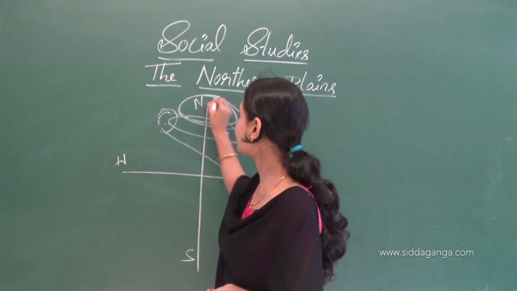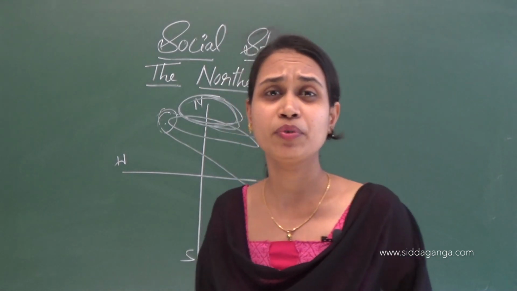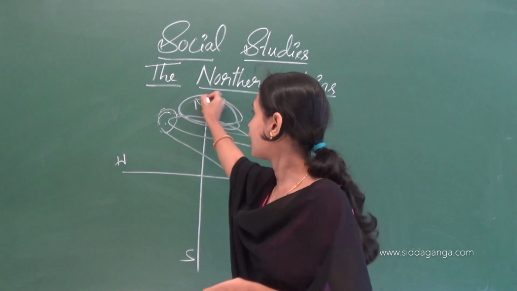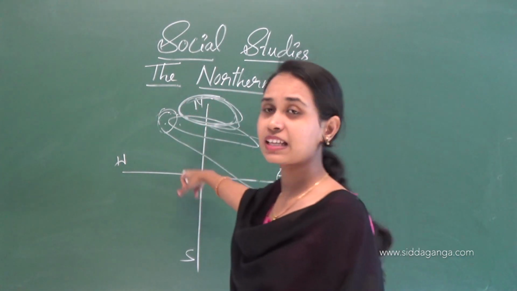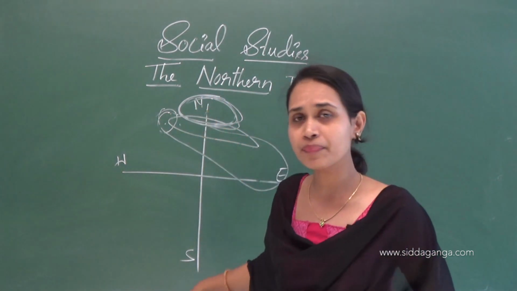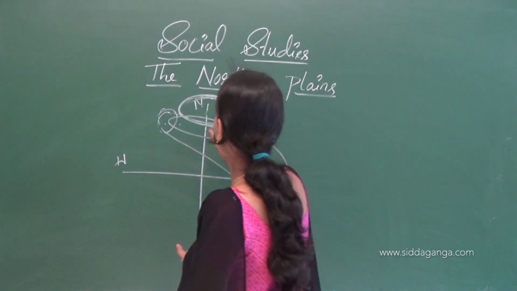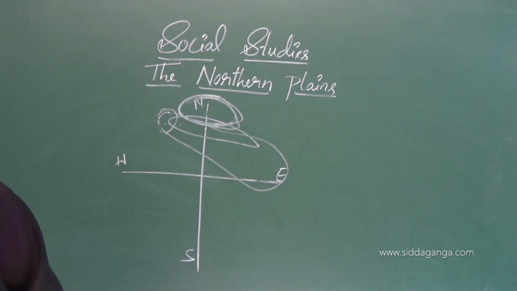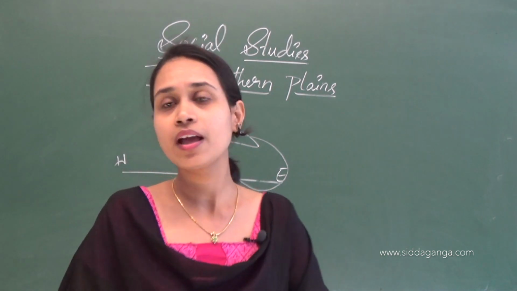These rivers flow through the northern plains.